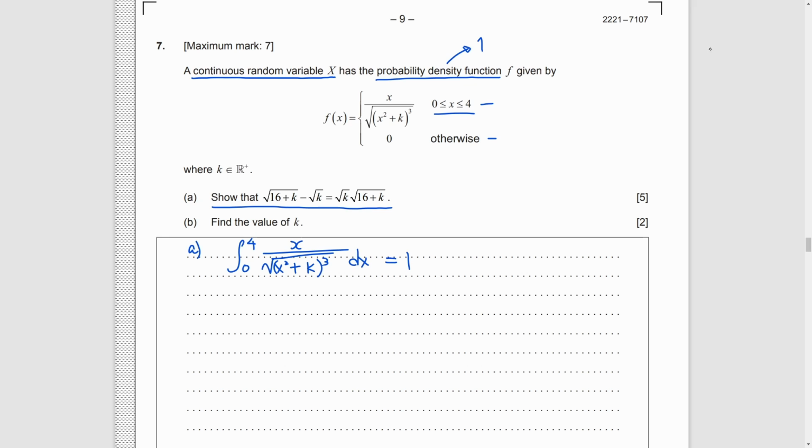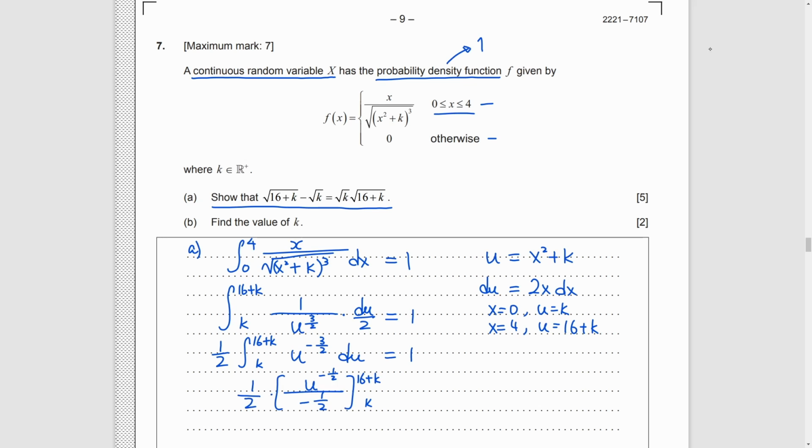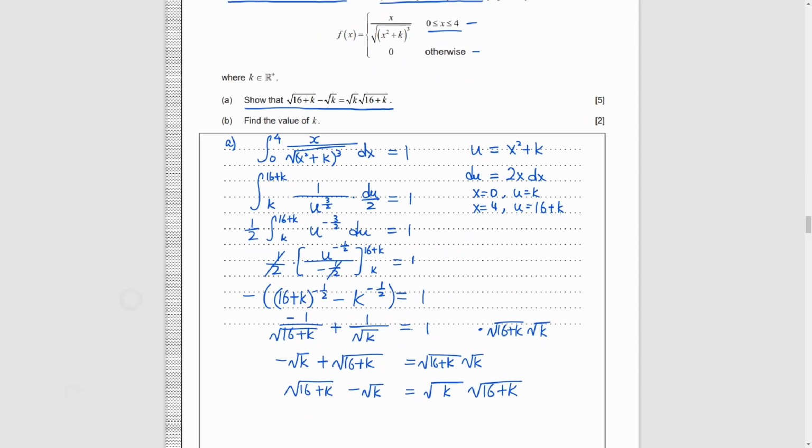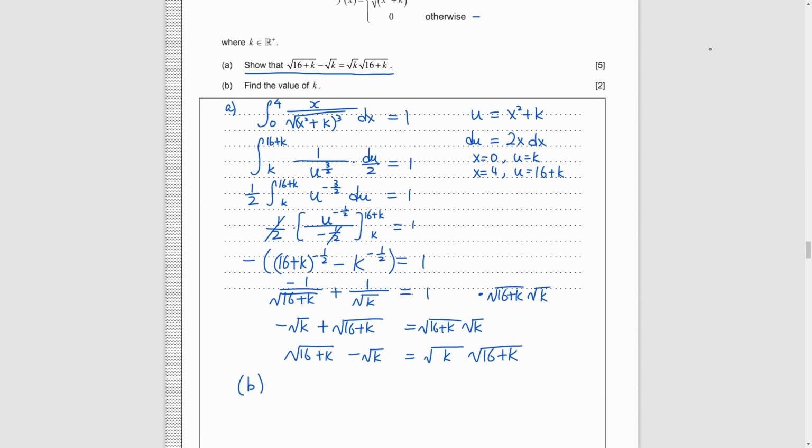For the integral here, we can use substitution by setting u to be x squared plus k. So, du equals 2x dx. Then, after some calculation and simplification, we get the answer. Part B. Find the value of k. Calculator time again.